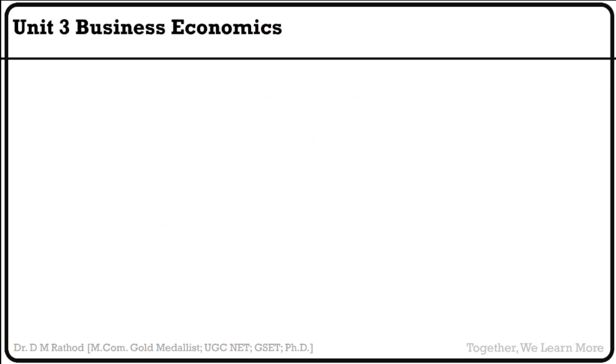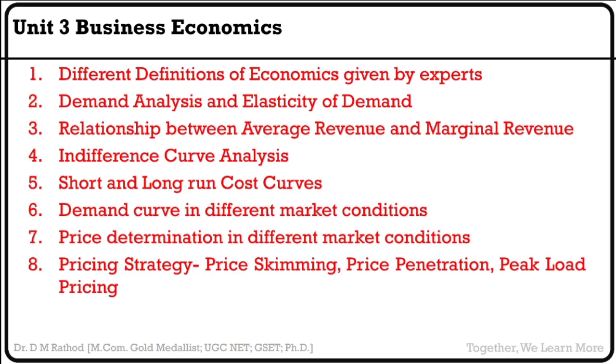Moving further, business economics, the most easiest part. But if you do rote learning, this will not work. In economics, you have to focus on different definitions. Then demand analysis and elasticity of demand. Here elasticity of demand means there are 5 types of elasticity: positive, negative, absolute, zero. So you have to remember what the demand curve will look like. Relationship between average revenue and marginal revenue.